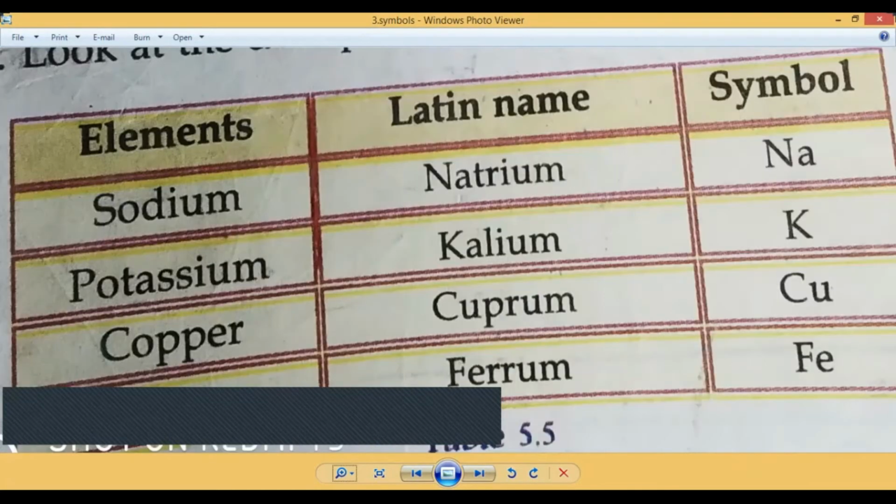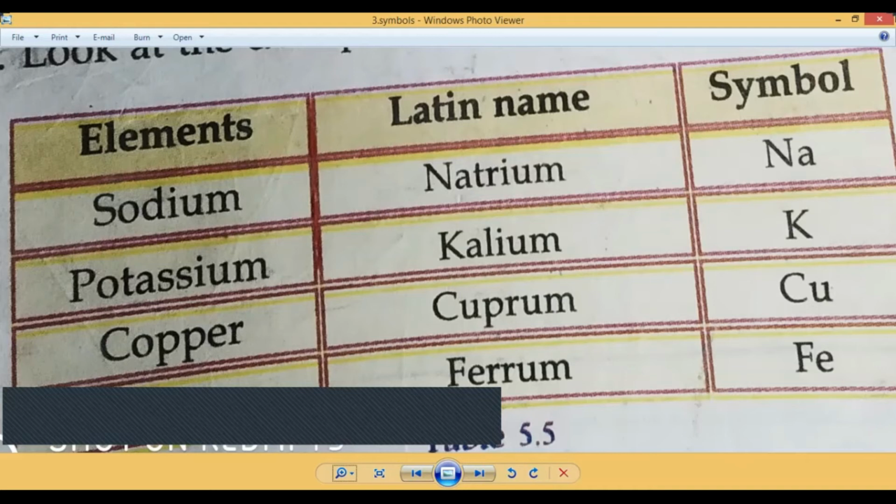Okay. Then what about our third table? Third, some of the elements have been derived from their Latin name. Okay. So here, first element is sodium. So sodium derived from Latin name natrium. So its symbol is Na. Then what about potassium? Potassium represents Latin name kalium.